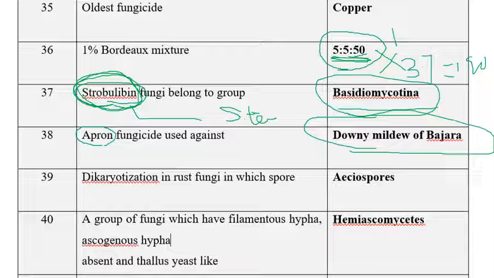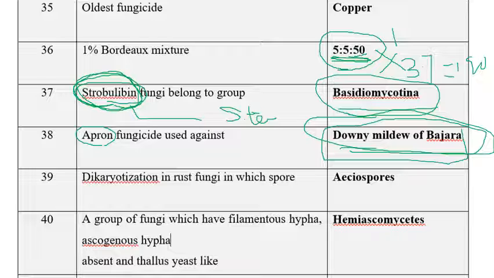So Apron, the trade name of metalaxyl, is very active against downy mildew of bajra among the given options, because we know very well that metalaxyl is especially recommended for grape downy mildew, an Oomycetes fungus. Most other fungi have chitin, whereas the Oomycota cell wall is made up of cellulose. So if we apply a chitin-targeting fungicide on Oomycota, there is no use. That's why metalaxyl is especially recommended for the Oomycota group of fungi, particularly downy mildew.